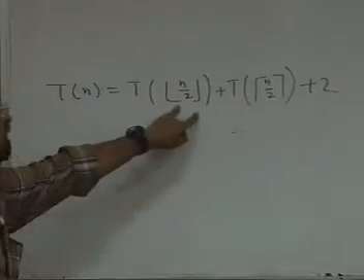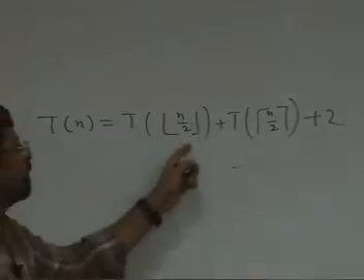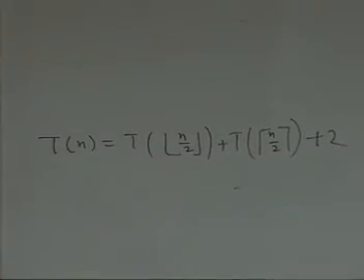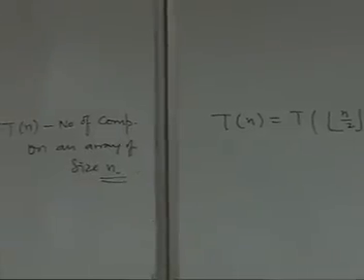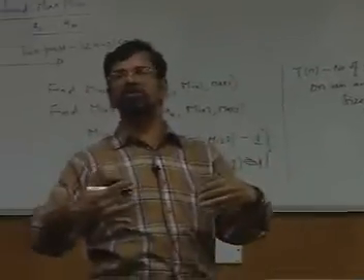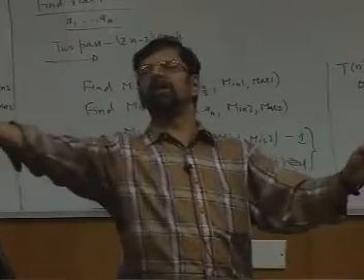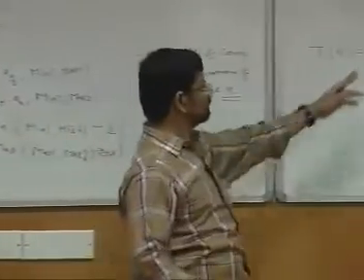This is for solving the first half. This is for solving the second half. Why do I write lower integral and upper integral? If it is 40, it is split as 20 and 20. That is n by 2 and n by 2. But if it is 41, then I am splitting as 20 and 21. If you divide 41 by 2, you get 20.5. 20 is the lower integral part, 21 is the upper integral part. That is the reason why I have these two.